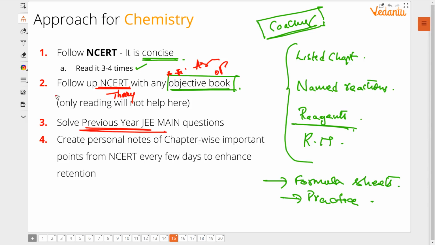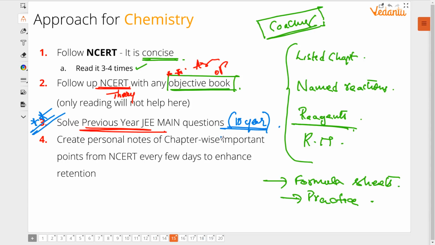Previous year JEE Main questions. If you are going to a JEE exam without solving at least 10 previous year papers, you are going to miss many things. Don't go to the exam without solving at least 10 years of questions. These questions are very important. And when you're solving these questions, what should be your strategy? Take them like a test. Be time bound. Skip the questions which you don't know answers for. Later go back to the theory, study it, come back, try answering.